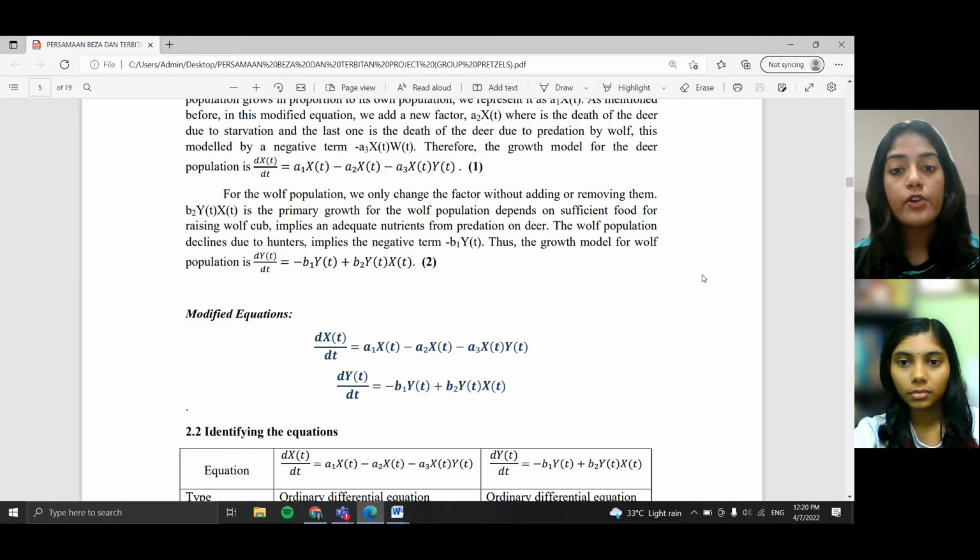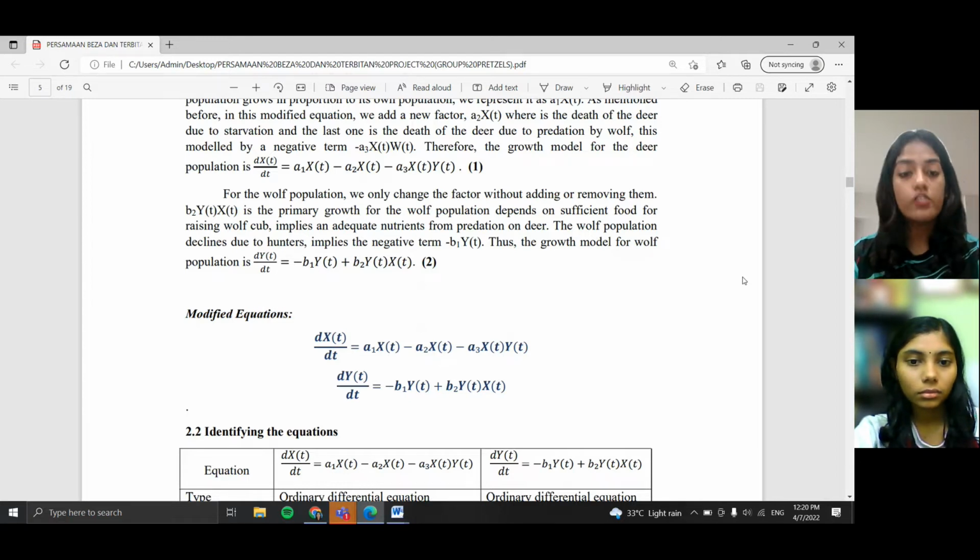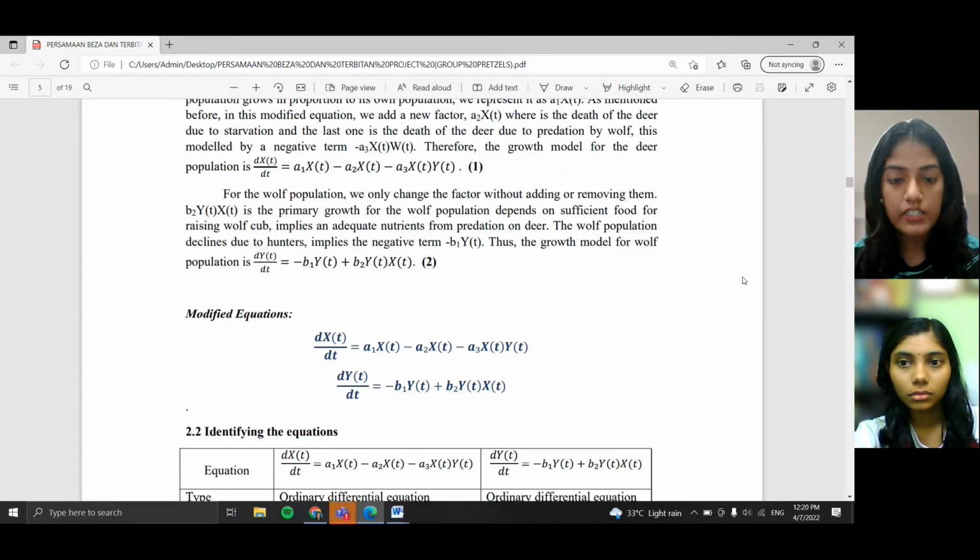For the wolf population, we only change the factor without adding or removing them. b2y(t)x(t) is the primary growth for the wolf population and depends on sufficient food for raising wolf cubs. It implies adequate nutrients from predation on deer. The wolf population declines due to hunters and implies the negative term, −b1y(t). Thus, the growth model for the wolf population is dy(t)/dt = −b1y(t) + b2y(t)x(t).